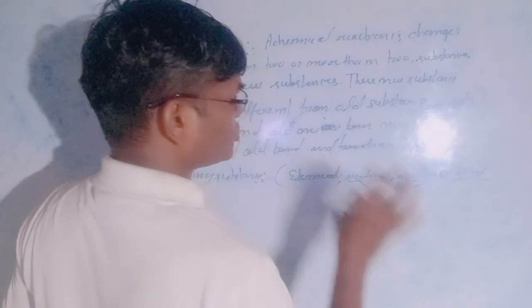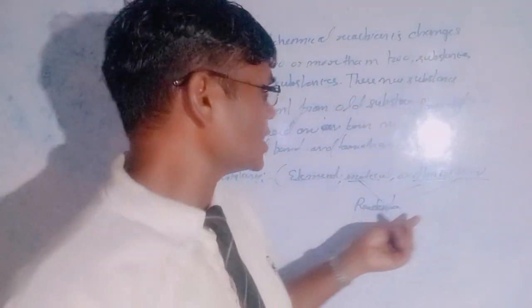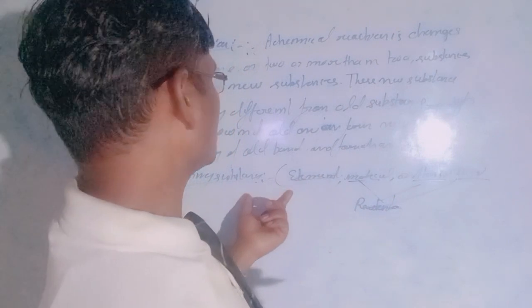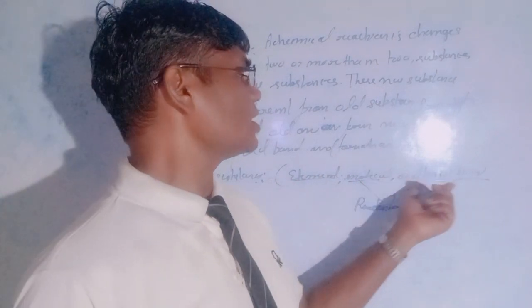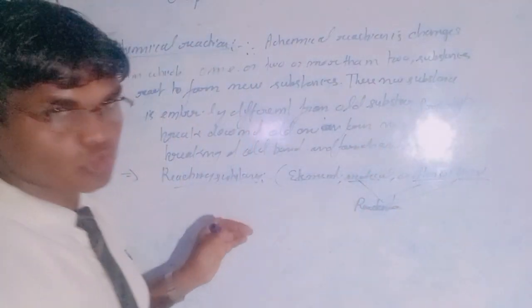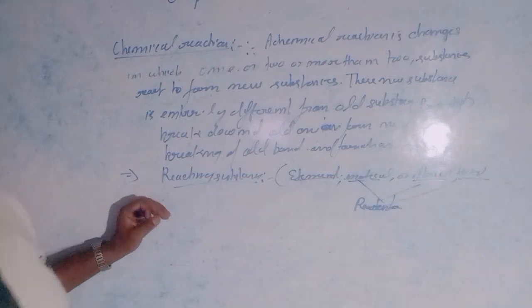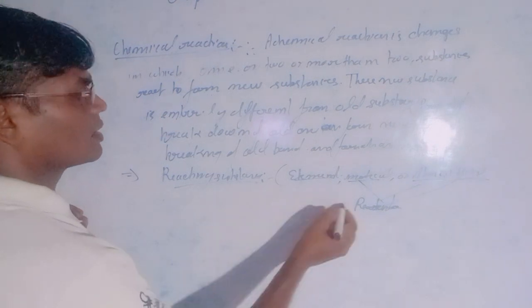Atoms, molecules or ions are reactants. So we can define what the reactants are. A reactant is the reacting substance, that is, the atoms, molecules or ions that react and form new products. The product is the new substance that forms as a result of the reaction.